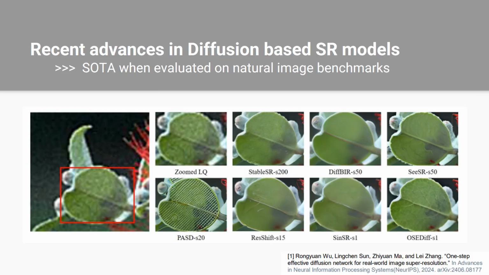Recent advances in generative AI, specifically diffusion models, have led to state-of-the-art super-resolution performance on natural images. OSEDiff, from the paper One-Step Effective Diffusion Network for Real-World Image Super-Resolution by Wu et al., shown here in the bottom right, achieves incredible results, not only upsampling the image but also adding plausible textures and fine details that match the semantics of the original low-quality image.